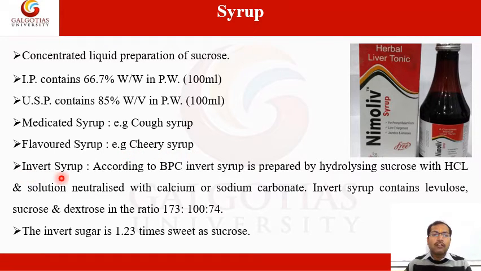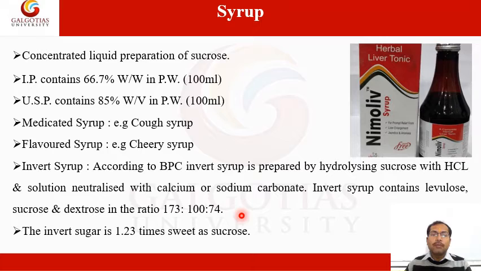Invert syrup is another form of syrup. According to BPC, British Pharmaceutical Codex, invert syrup is prepared by hydrolyzing sucrose with HCl and the solution is neutralized with calcium or sodium carbonate. Invert syrup contains levulose, sucrose and dextrose in the ratio of 173 is to 100 is to 74.